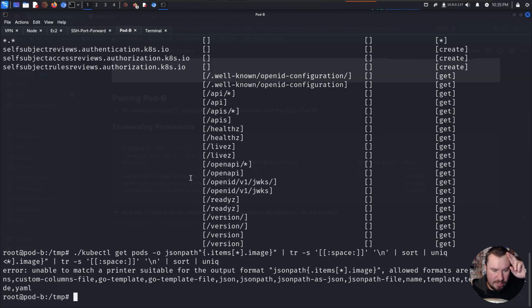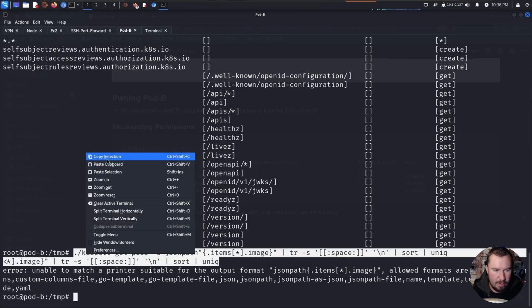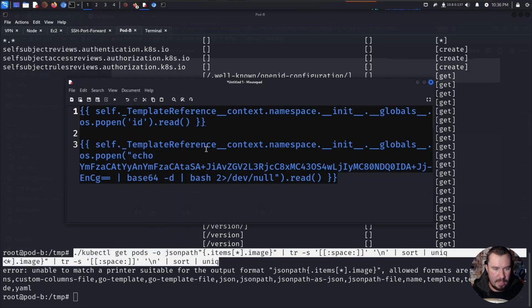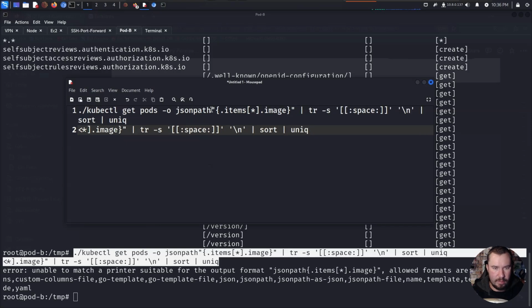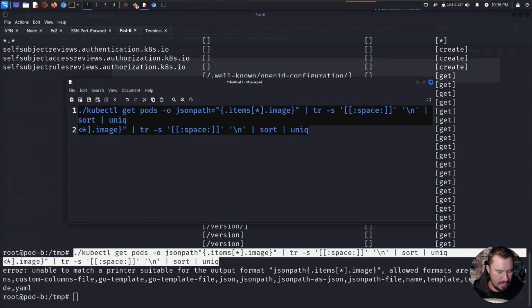Unable to match a printer suitable for the output format JSON path. Oh, I see what I did wrong. I'm actually going to copy it out though, because if I do it here, it's going to freak out. We'll copy over to my handy dandy notepad here. The only thing I missed, I think, was an equal sign.